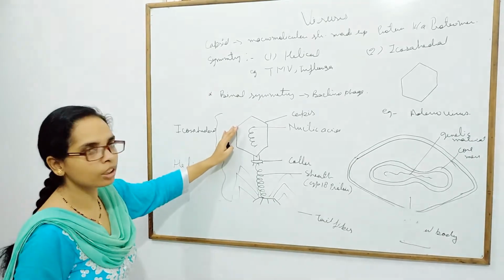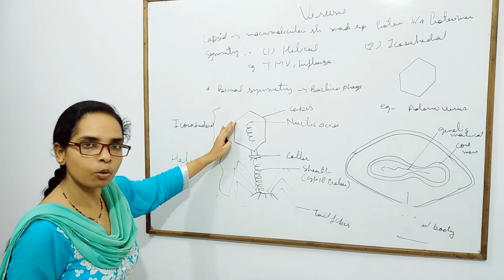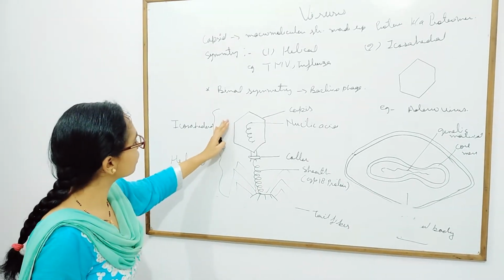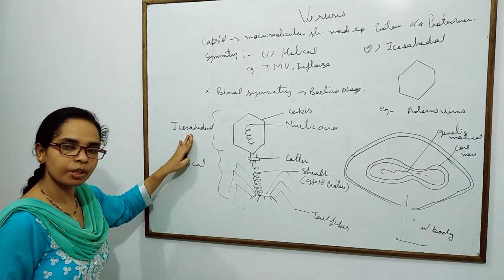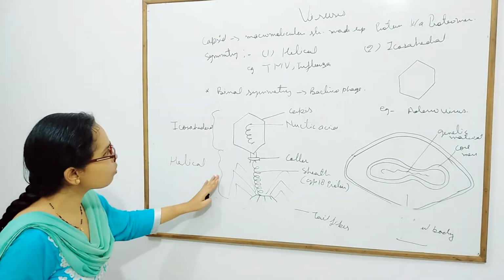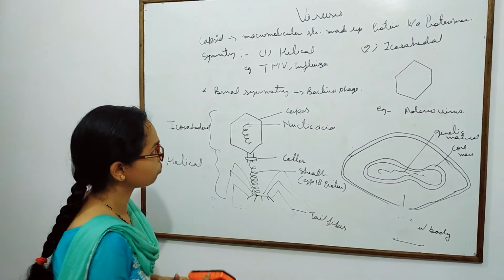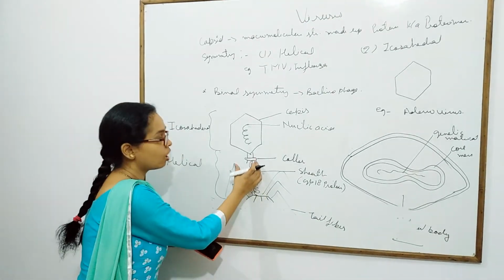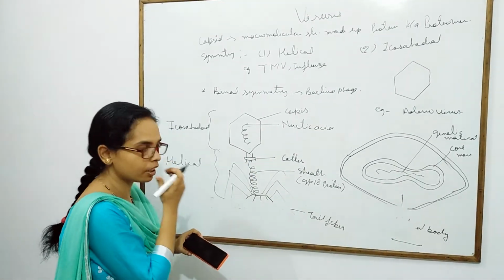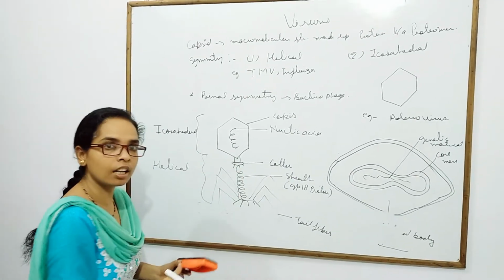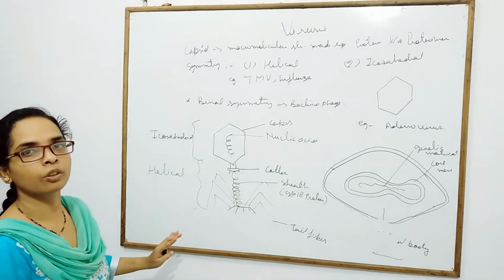The head portion is also known as the prohead region. In the prohead region, icosahedral symmetry is present, and in the tail portion, hollow tubes are present which protect the nucleic acid.